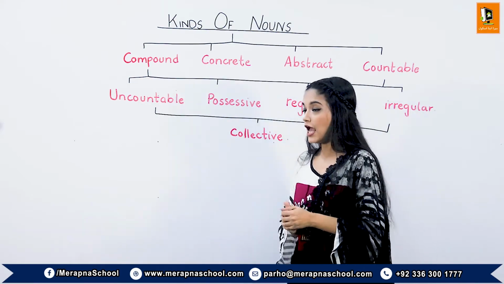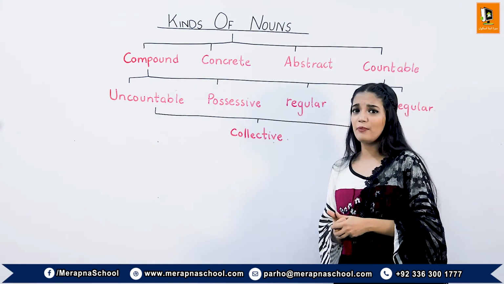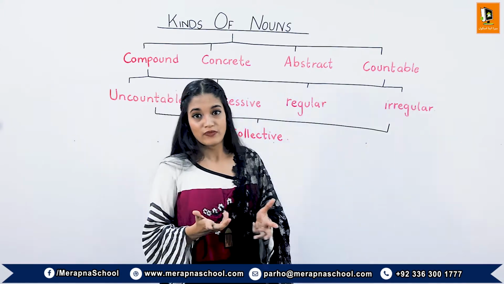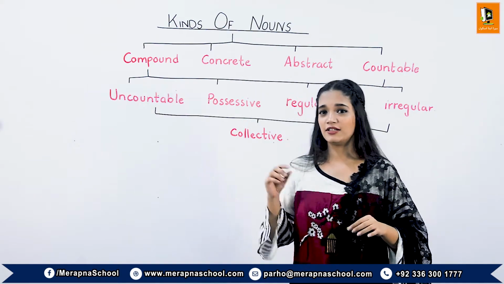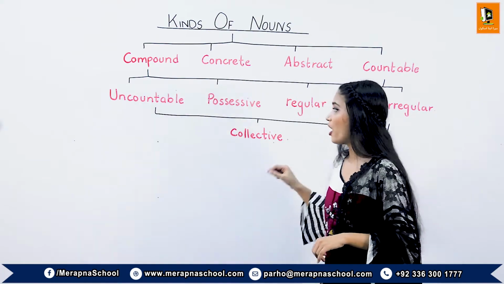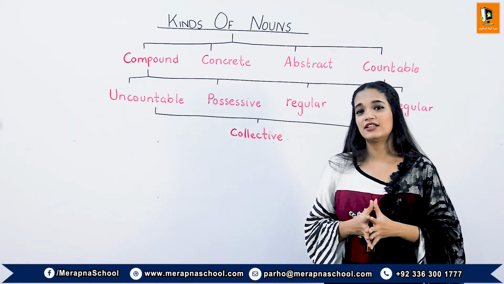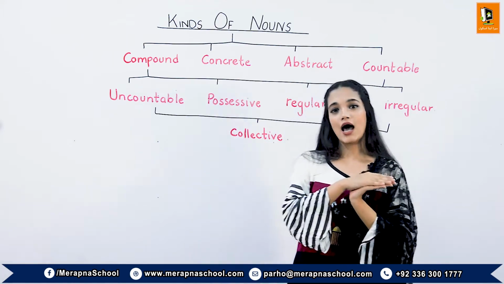Now moving on to the next kind of noun, the possessive noun. A possessive noun shows ownership of the noun. They are written with an apostrophe and s, so that it shows the relationship of the noun with the other noun.